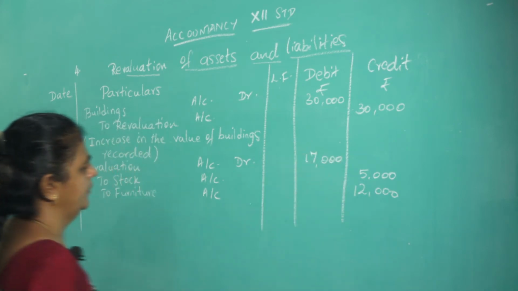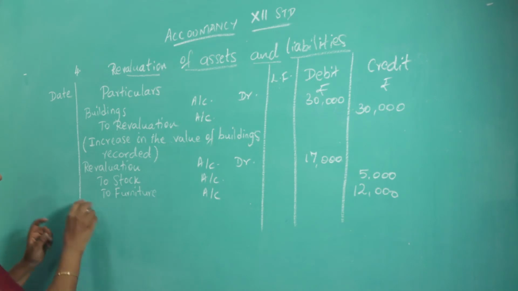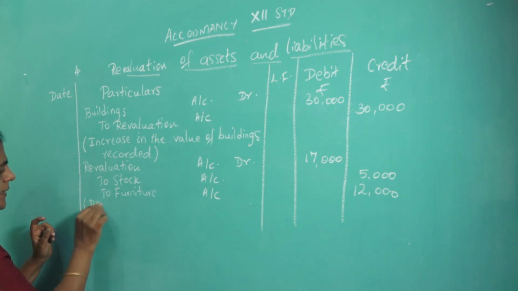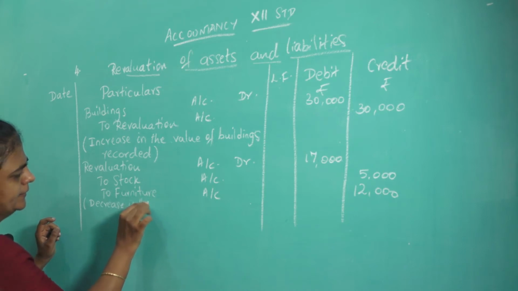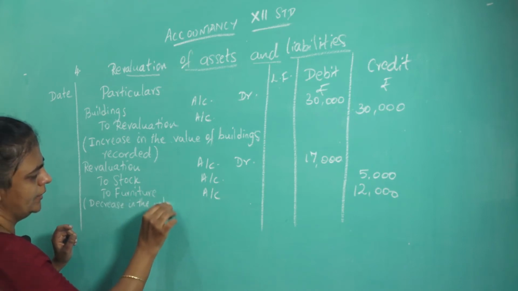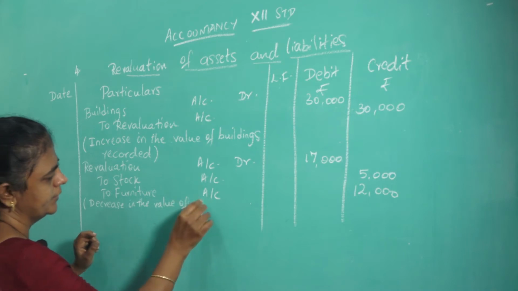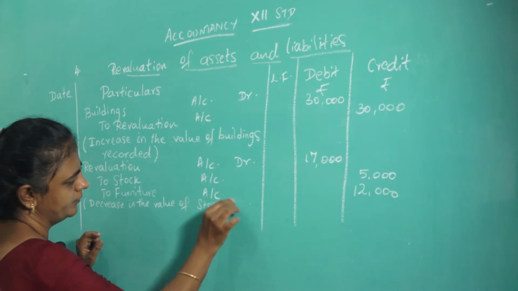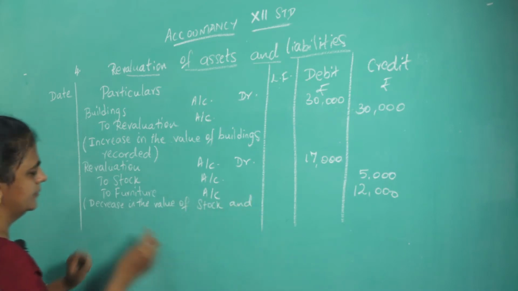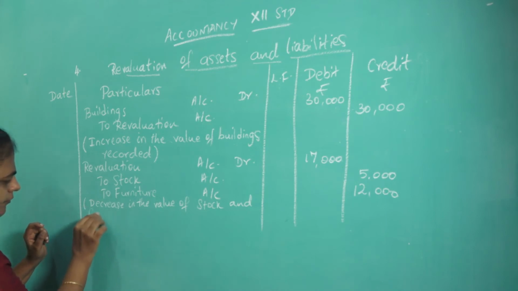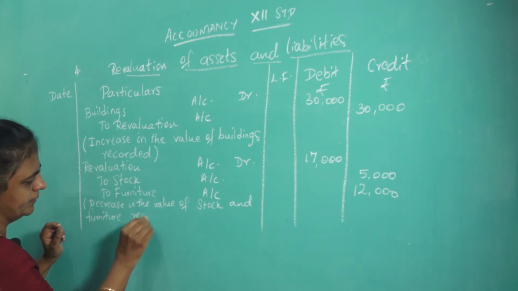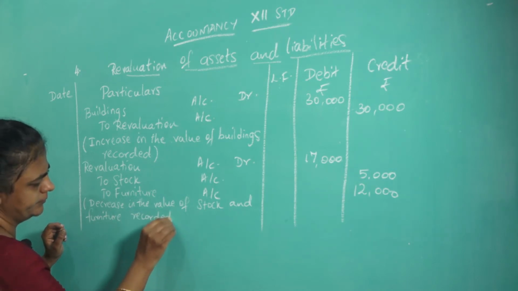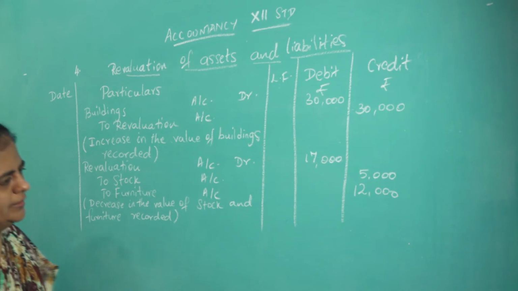17,000. Both are loss. So you write decrease in the value of stock and furniture recorded. Okay.